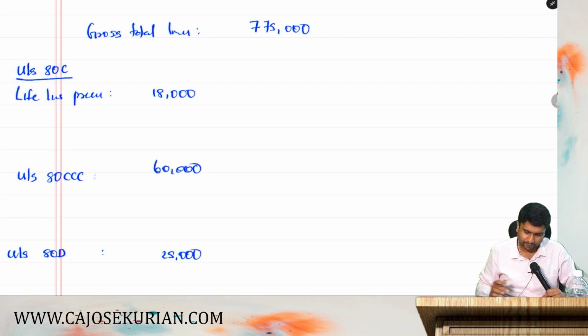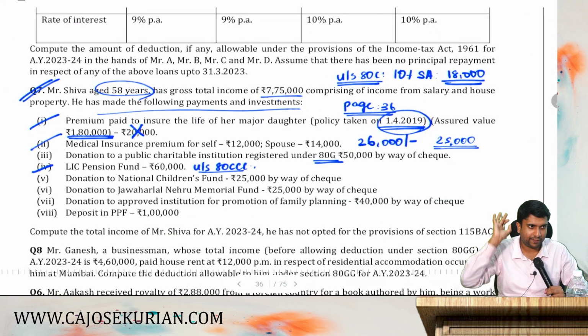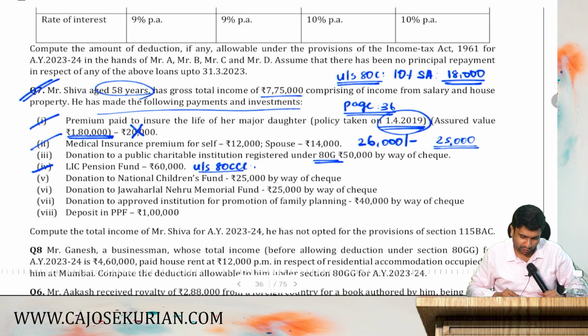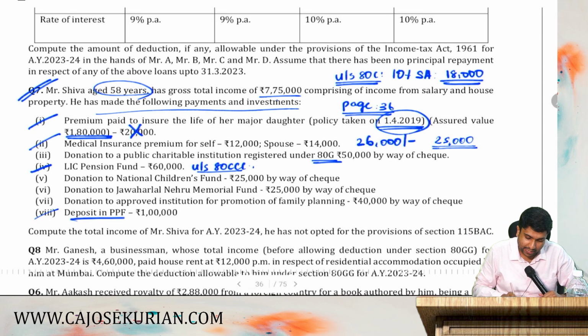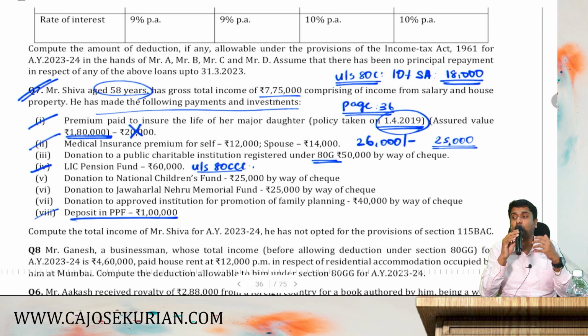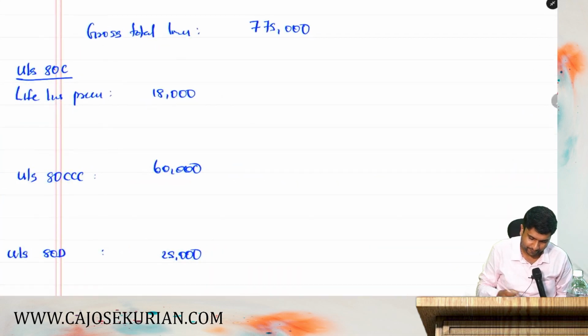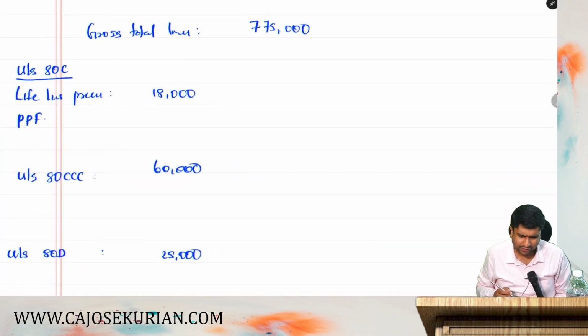Let it be there. Now, what about the next one? Donation to National Children's Fund. Let it be there, because it is an 80G item. Donation to Jawaharlal Nehru, let it be there. Donation to approved institution, let it be there. Donation or deposit in PPF, what to do with that? Public Provident Fund deposits are subjected to a deduction under 80C. How much is the PPF deposit, friends? It is 1 lakh.